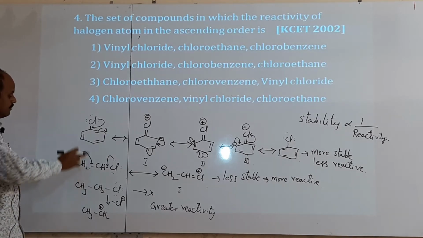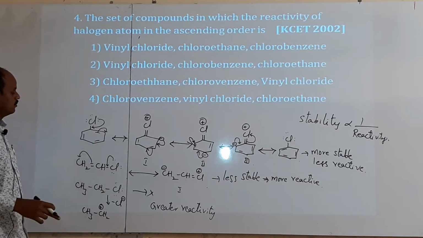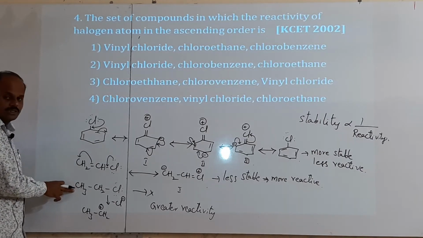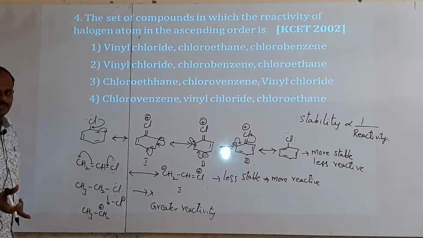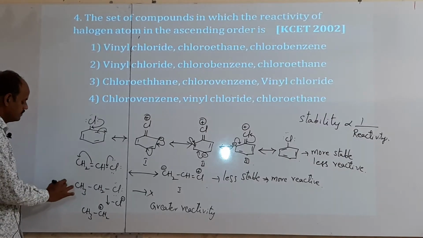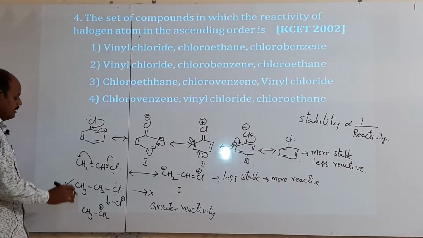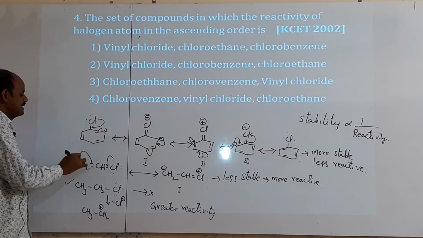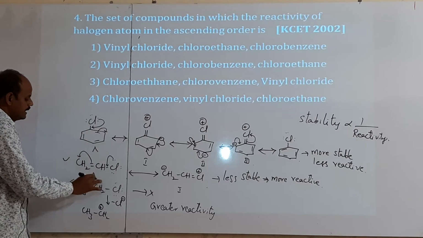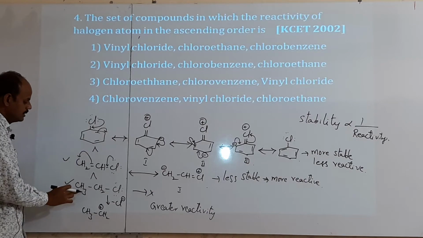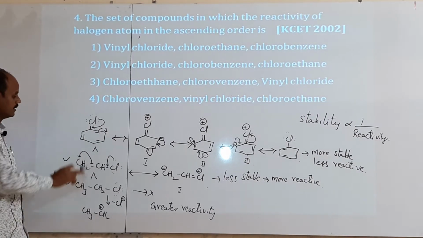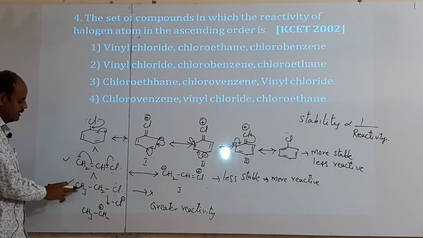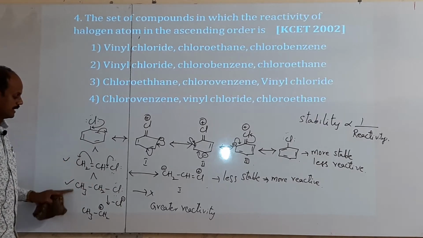Thus, among these 3 compounds, the most stable one is chlorobenzene, and the least stable one is ethyl chloride, chloroethane. Thus, in terms of reactivity, the most reactive one is chloroethane, next vinyl chloride, and chlorobenzene is the least. Thus, reactivity is increasing from chlorobenzene to chloroethane. Chlorobenzene is the least reactive, next is vinyl chloride, and chloroethane is the most reactive.